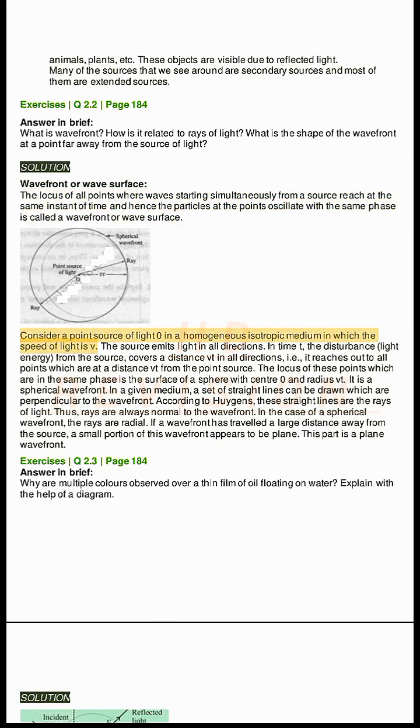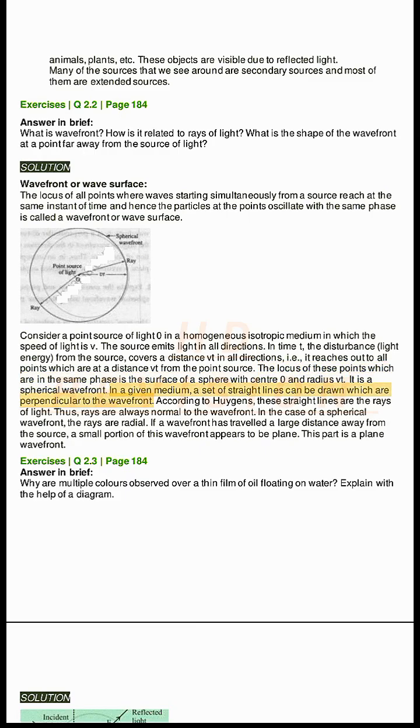Consider a point source of light O in a homogeneous isotropic medium in which the speed of light is v. The source emits light in all directions. In time t, the disturbance, i.e., light energy from the source, covers a distance vt in all directions, i.e., it reaches out to all points which are at a distance vt from the point source. The locus of these points which are in the same phase is the surface of a sphere with center O and radius vt. It is a spherical wavefront.